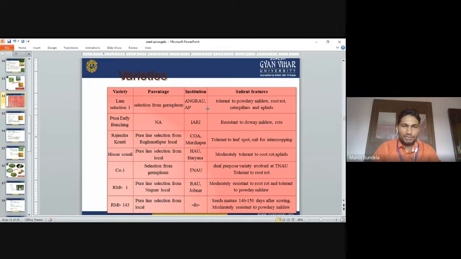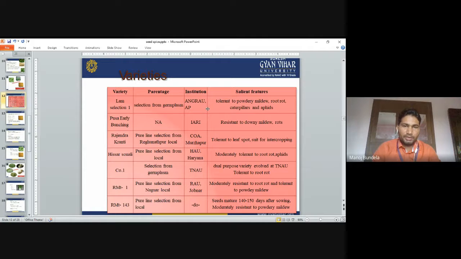Pusa Early Bunching. Pusa means it is developed by IARI. It is resistant to downy mildew and root rots. Rajendra Kranti. It is a pure line selection from Raghunathpur local, released from COA, College of Agriculture, Muzaffarpur. It is tolerant to leaf spot and is good for intercropping.